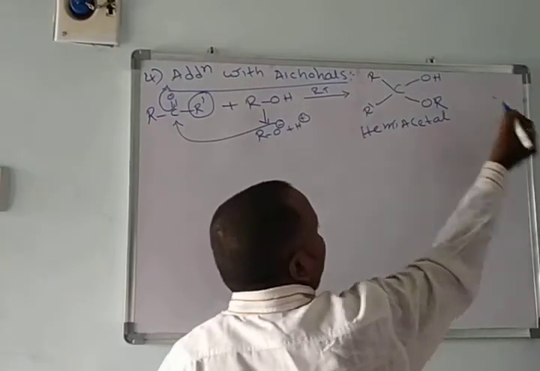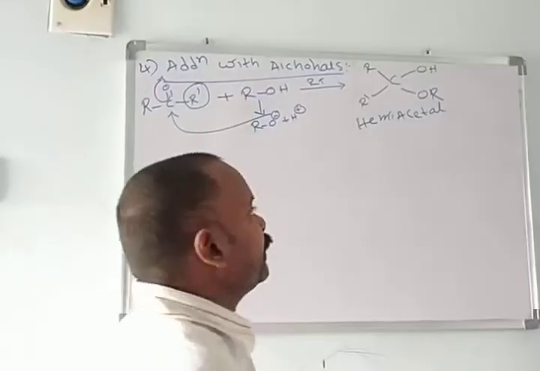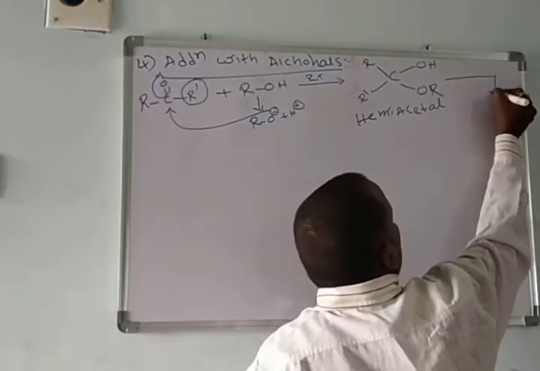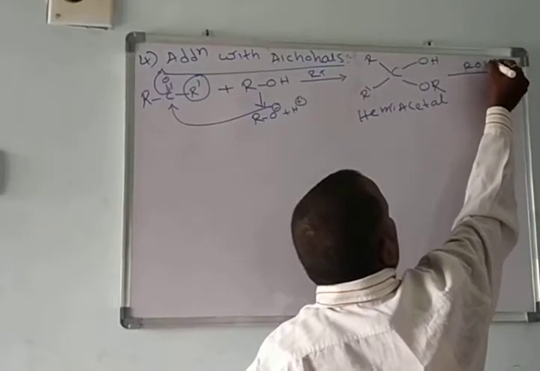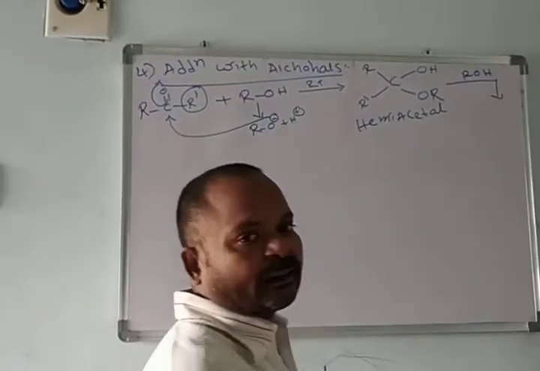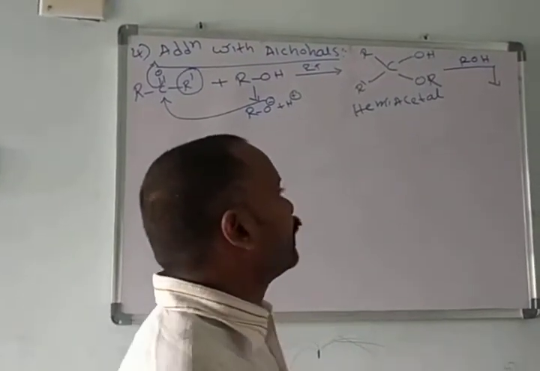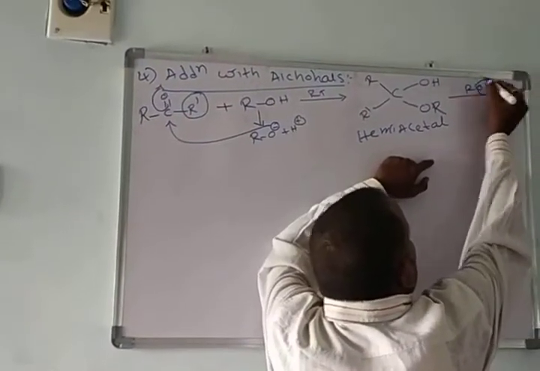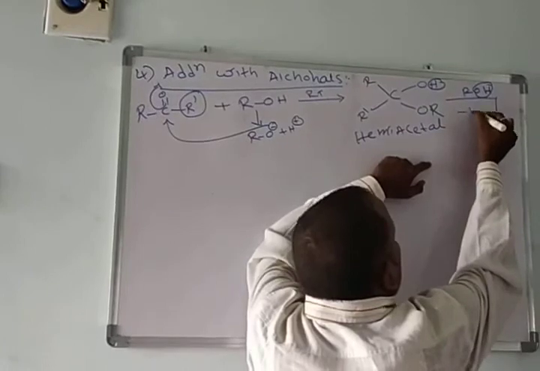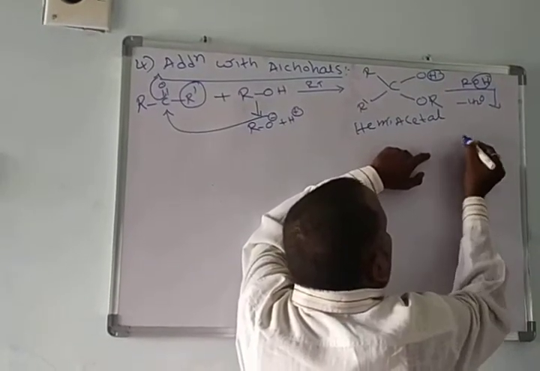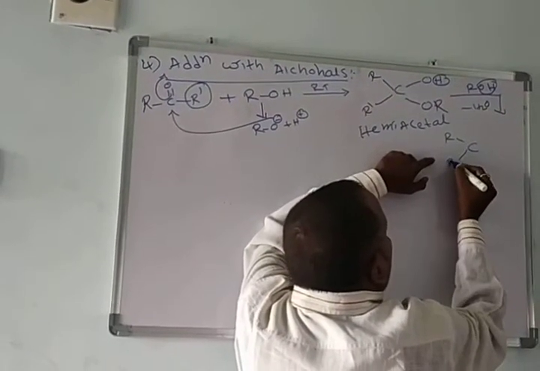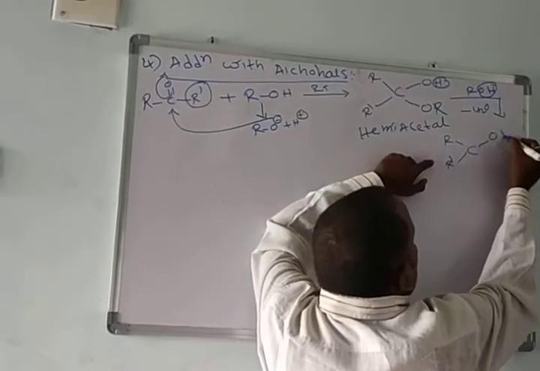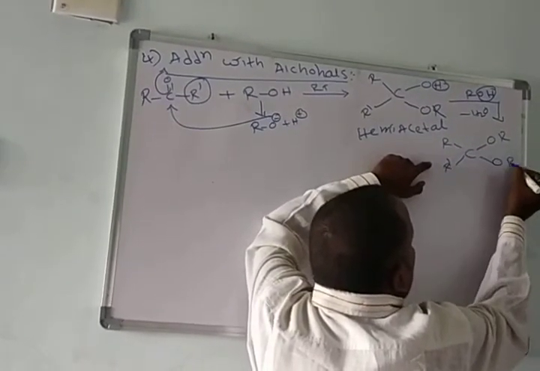This hemiacetal undergoes again a nucleophilic addition reaction with alcohol. And here what happened? Here OH and here H, it loses a water molecule and forms R dash, here OR and here OR.